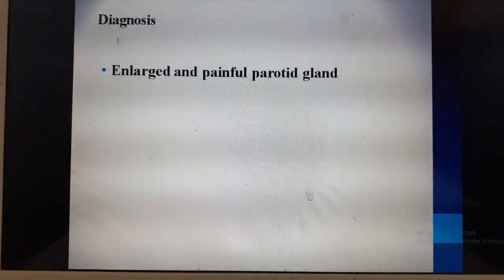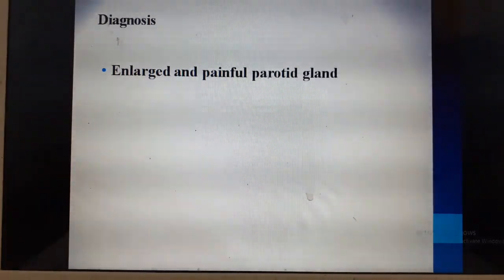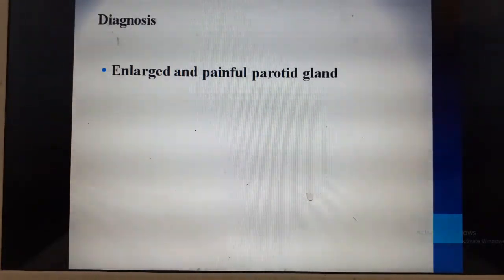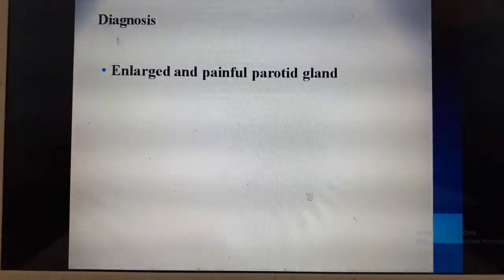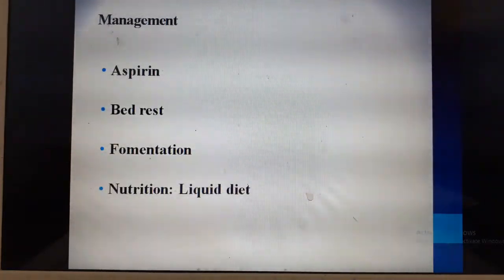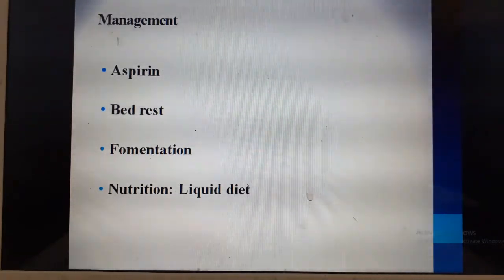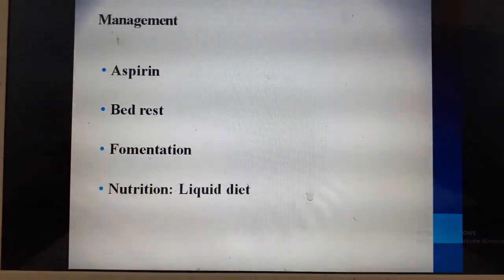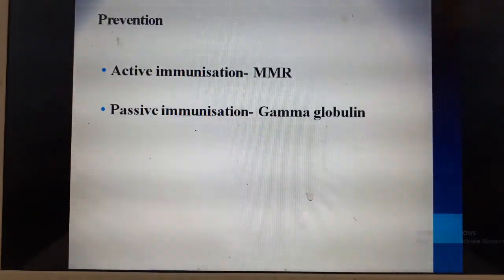The diagnosis is by physical examination. You will be able to observe enlarged, painful, and tender parotid gland. The parotid gland just lies below the angle of the mouth. Just below that you can find it. Management is by giving aspirin for pain, bed rest. Hot fomentation can be given to reduce pain. These children can have severe pain while opening the mouth or swallowing, so a liquid diet which has more calories can be advised for these children.